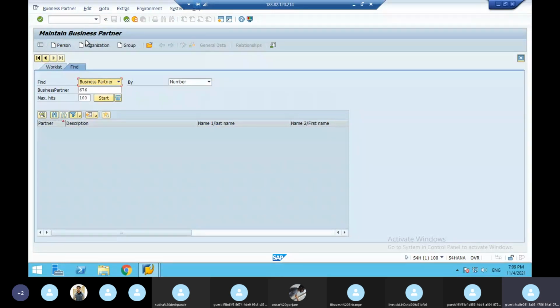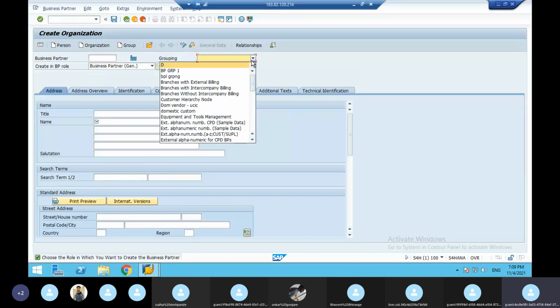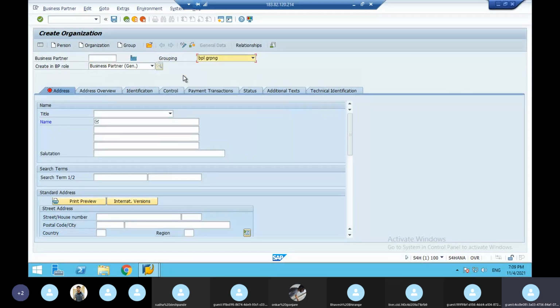There you have to click organization. Here you have to give grouping, that is, give BPL grouping. So here what you have to do is maintain the customer address. Who is coming to do a business transaction? My company is BPL. So the BPL company, who is coming to do a business transaction, that we are going to maintain.